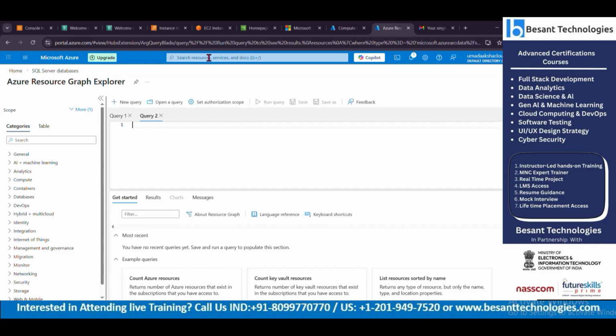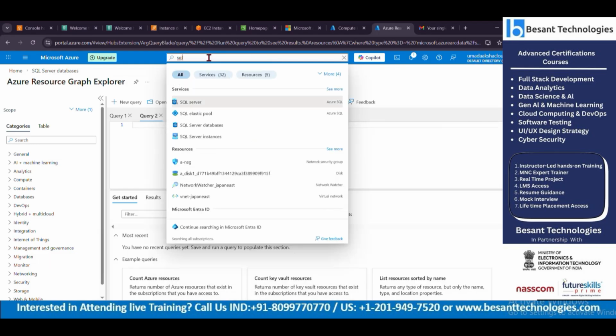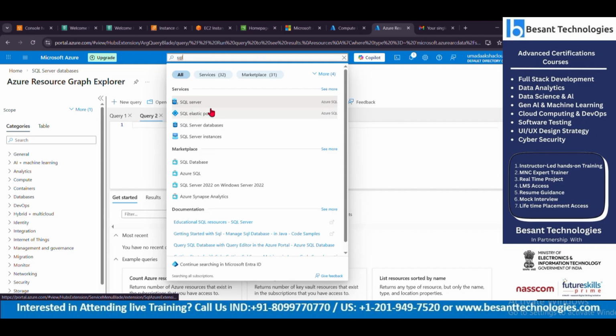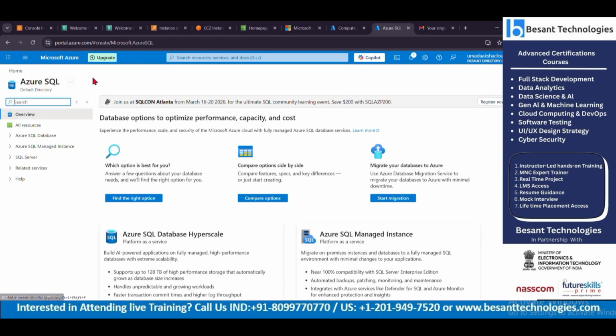That particular service in Azure is called SQL Server. Elastic Pool is for a dynamic database. For a static database, we'll go for SQL Server. SQL Server with the database is for a large amount of data that is supposed to be handled. This is Azure SQL. See, start migration: migrate your database to Azure. Can you see this?